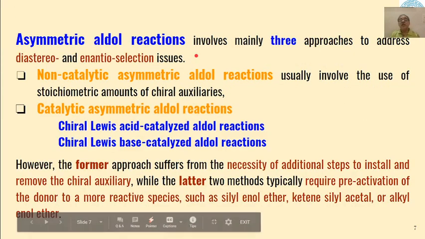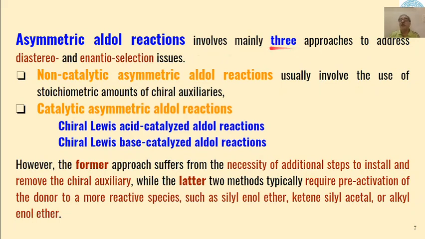Now, asymmetric aldol reactions mainly involve three approaches for the formation of diastereoselective or enantioselective products. First is non-catalytic asymmetric aldol reactions, which usually involve the use of stoichiometric amounts of chiral auxiliaries. Second is catalytic asymmetric aldol reactions, and those catalysts may be chiral Lewis acid catalysts or chiral Lewis base catalysts.